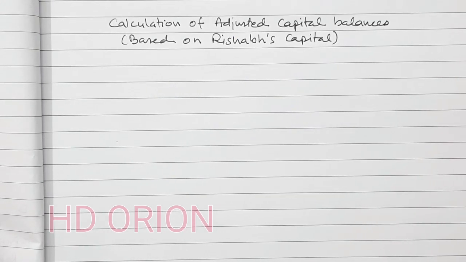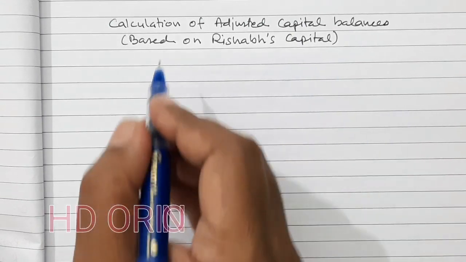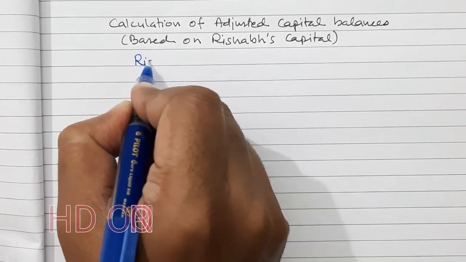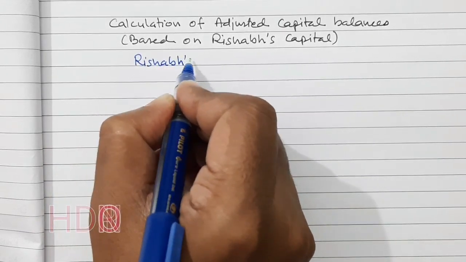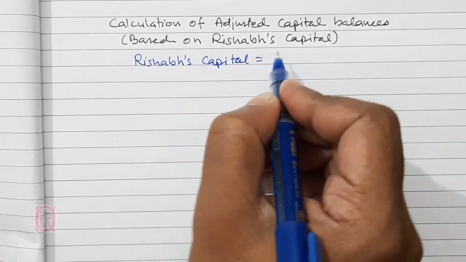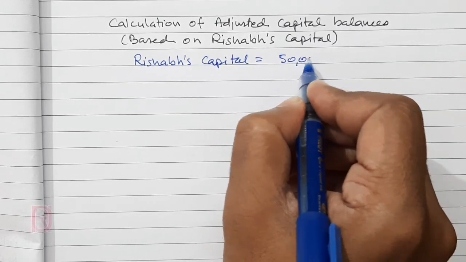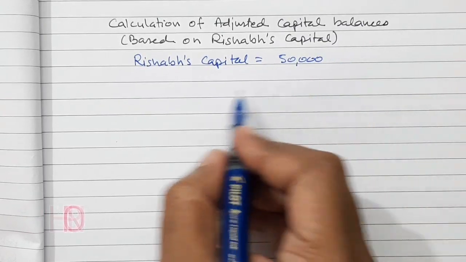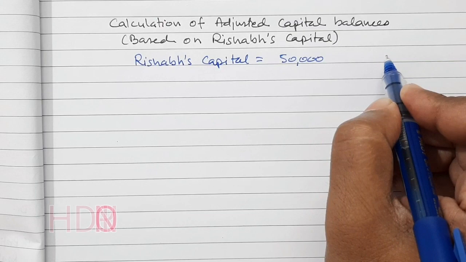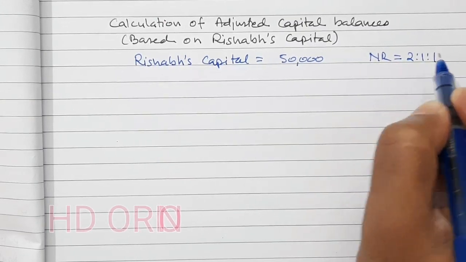Now let us discuss calculation of adjusted capital balances of old partners based on Rishabh's balance. Now Rishabh's capital is equal to rupees 50,000 and new ratio is equal to 2:1:1.